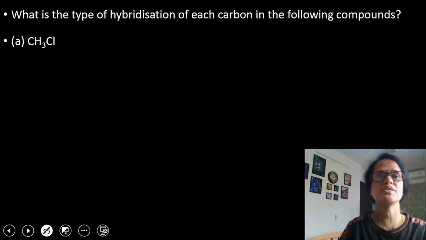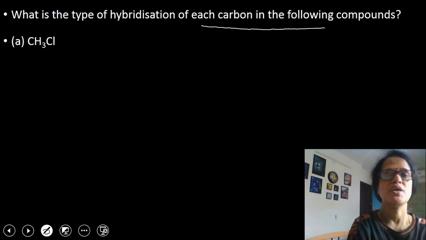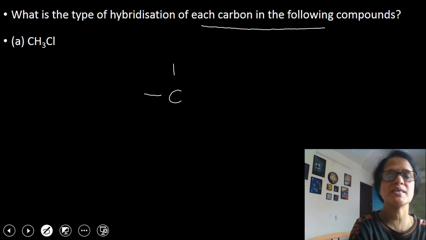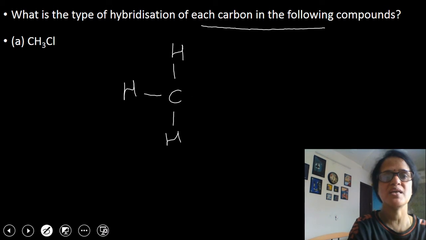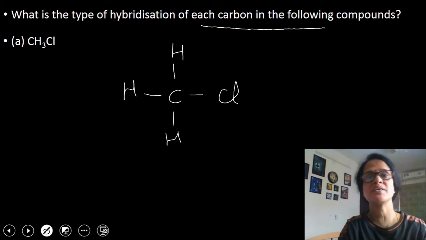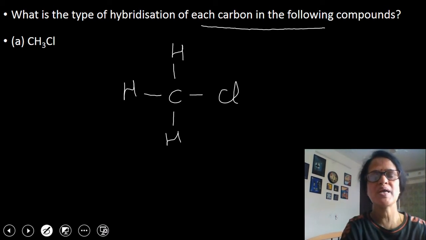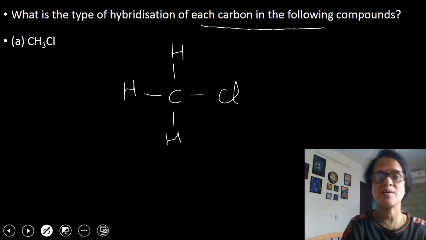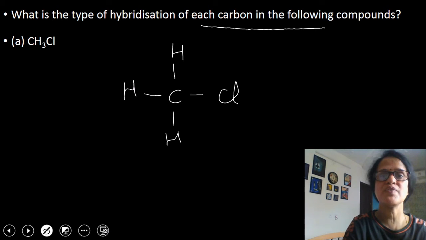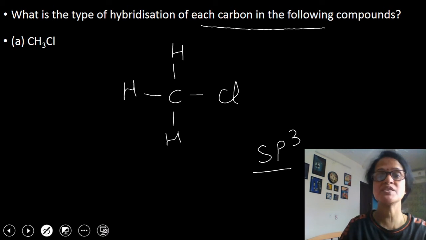Now the next question is: what is the type of hybridization of each carbon atom in the following compounds? So children, the first compound is CH3Cl. I told you a very simple trick in the beginning. You have to see how many atoms are attached to each carbon atom. If you look at this carbon atom, there are 4 atoms attached to it. So the state of hybridization will be sp3.